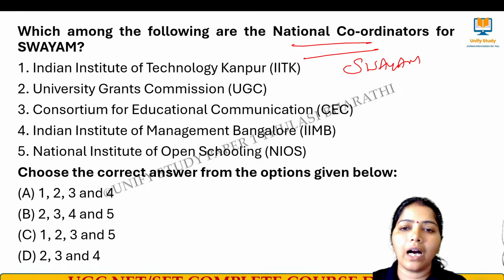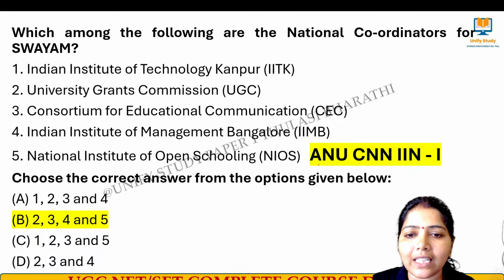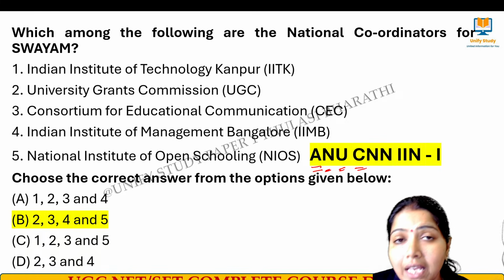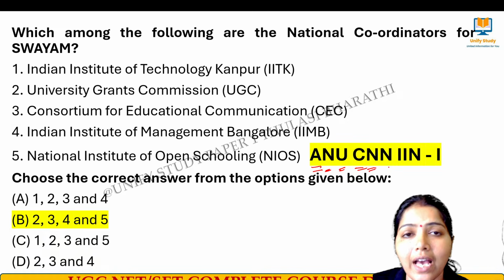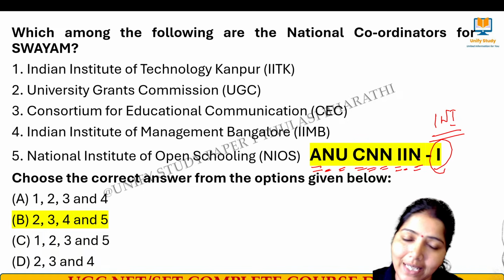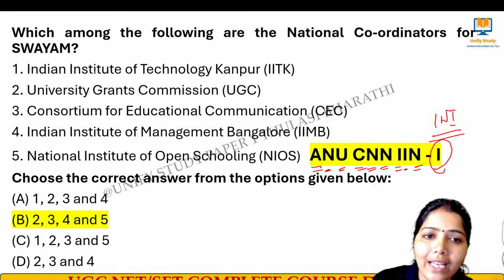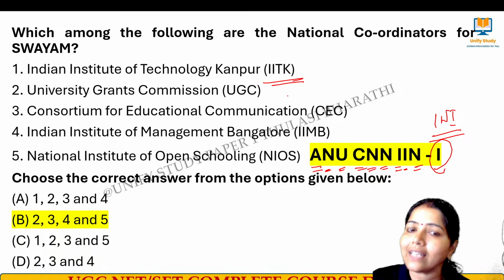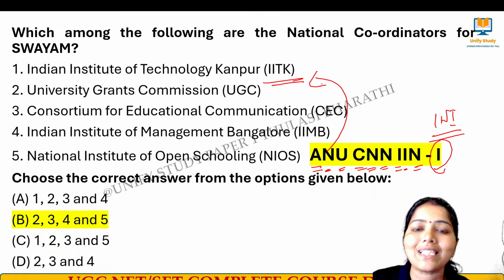Yes. ANU CNN India, that is AICTE, NPTEL, UGC, CEC, and then NCERT, NIOS, and then IGNOU, and then IIM Bangalore, and then NITTR. And this I is nothing but Institute of National Importance, which was added recently. And IIT Kanpur specifically is not a national coordinator.